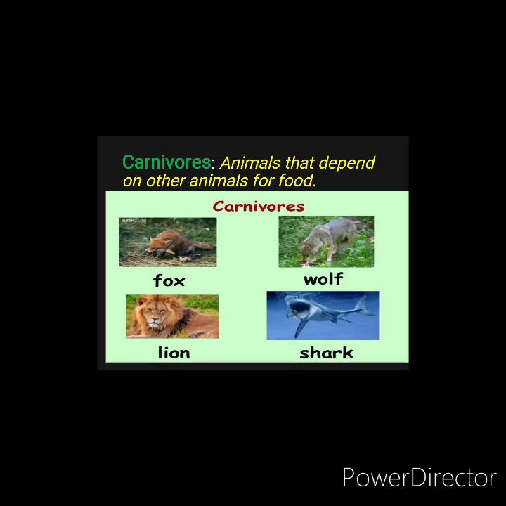Next is carnivores. These are the animals that depend on other animals for food. Fox, wolf, lion, shark: they kill other animals as prey and eat them. They eat the flesh of other animals only.